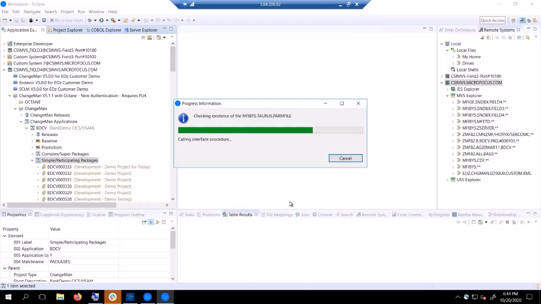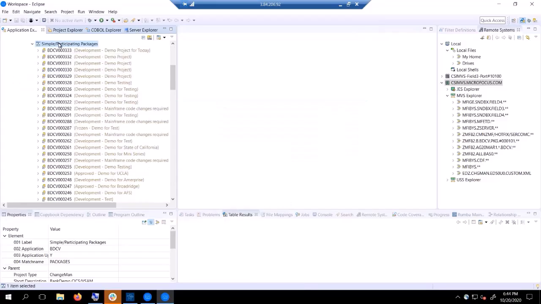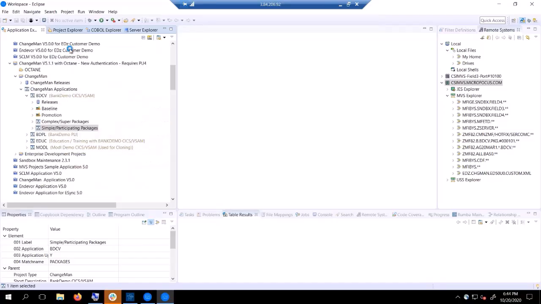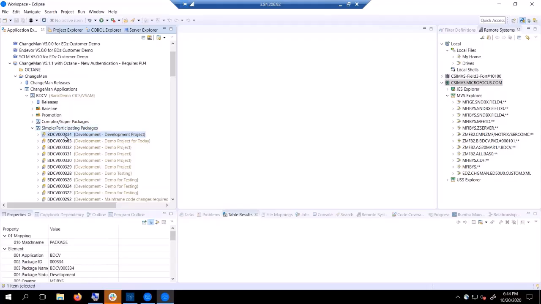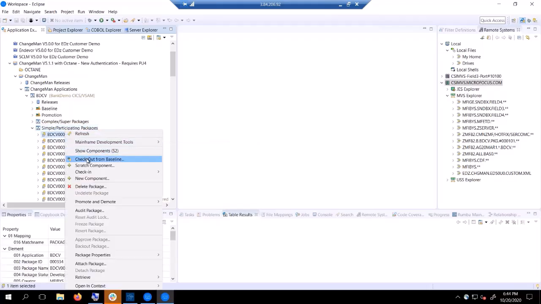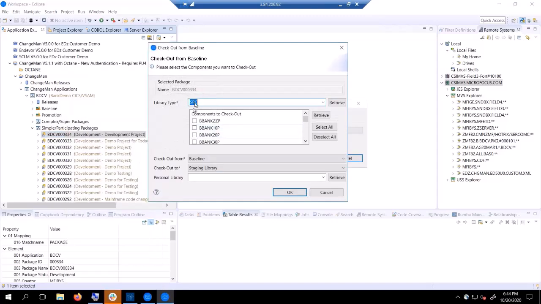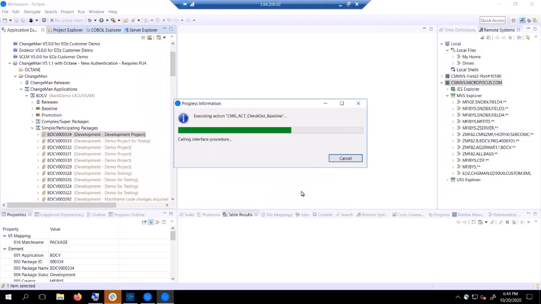So it goes off and creates a change package in ChangeMan ZMF. When we refresh, we'll see that package is now part of the list. And to go ahead and check something out, I simply right-click, and you'll notice I have different actions available because it's context sensitive. I could select any component type, but I'll just go ahead and select source, and I'll select bbank20p from baseline, but I could also go to other places, whether it be promotion or even ERO releases.